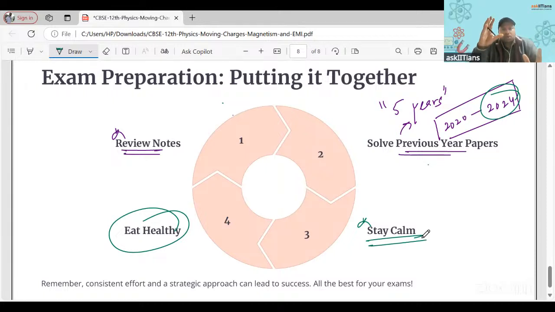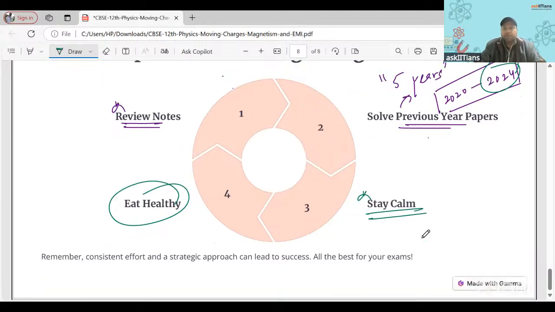You should stay calm. Do what you can, just focus on what you can do. Do not focus upon what you cannot do, and just start doing it. If you put in consistent effort daily, and keep a strategic approach, you will do well. So all the best for your exams.